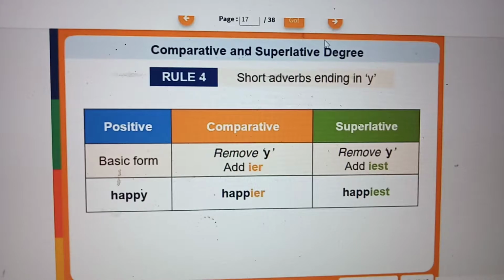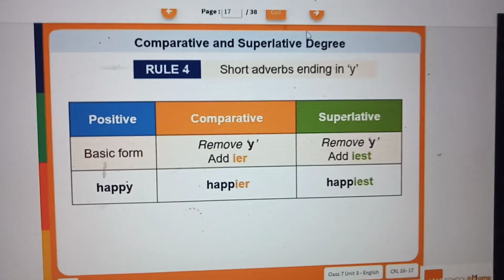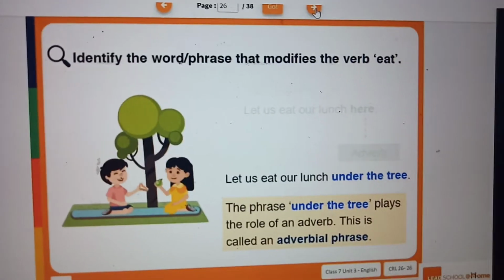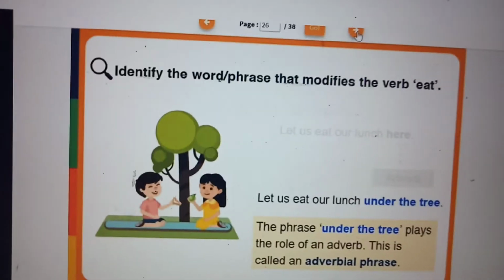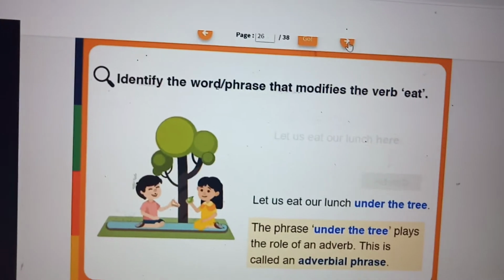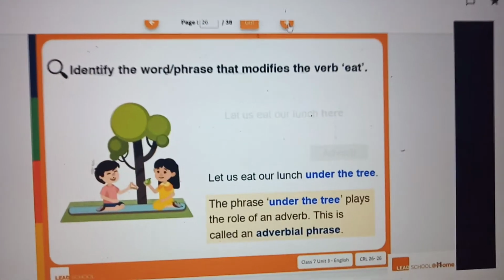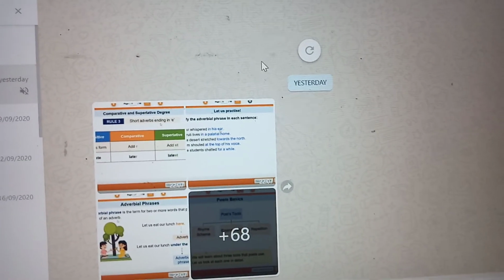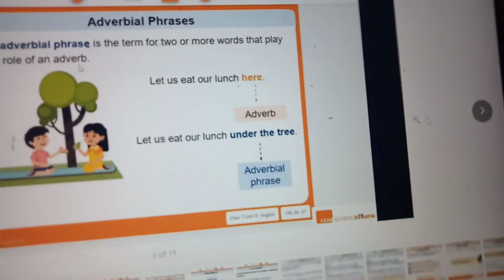Rule 4 says that if the word is ending with y, remove the y and add ier. Happy, happier, happiest. Yes, so you understood what is adverb and how to compare comparative degree, superlative degree, comparing the actions, and also adverbial phrase. So that is a separate topic.